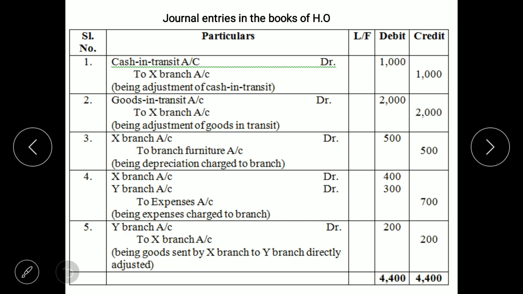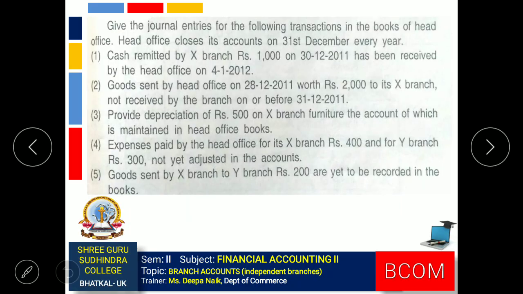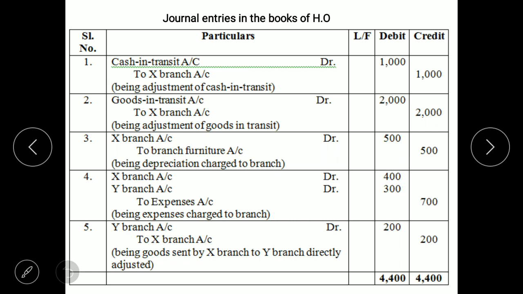And the last one, goods sent by X branch to Y branch, means it is an inter-branch transaction. So the journal entry will be Y branch account debit, that is the receiving branch account, Y branch account debit 200 to X branch account 200. Being goods sent by X branch to Y branch directly adjusted.